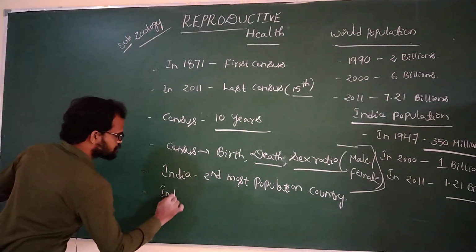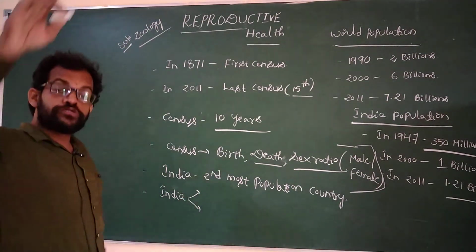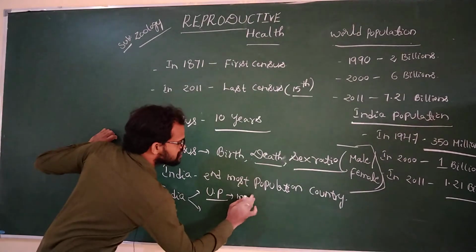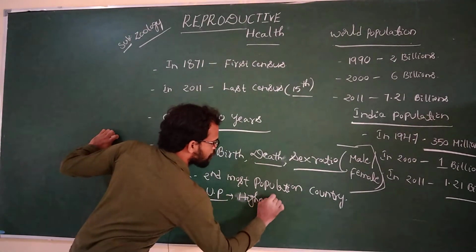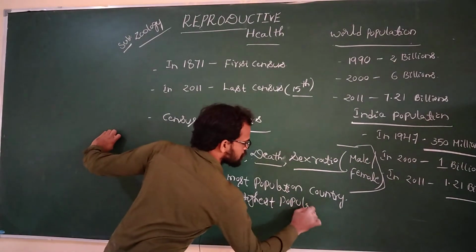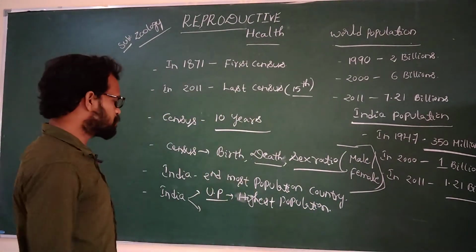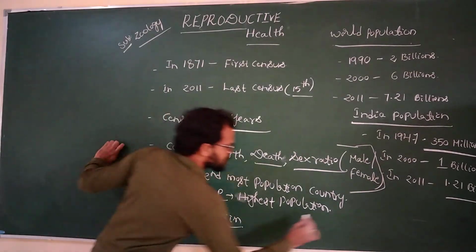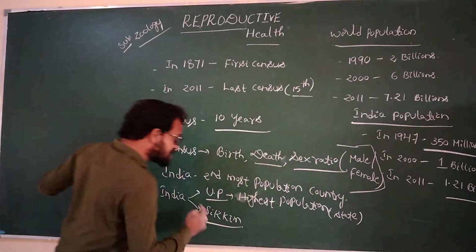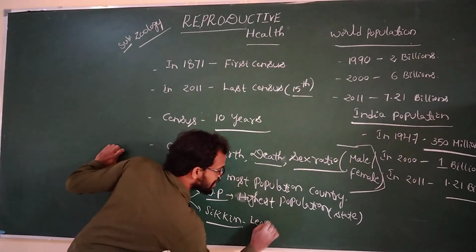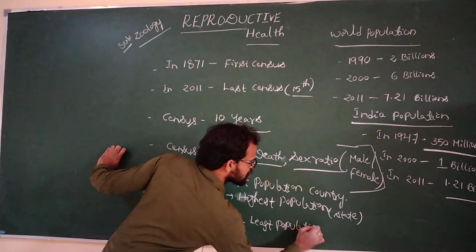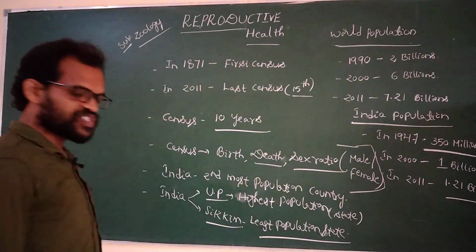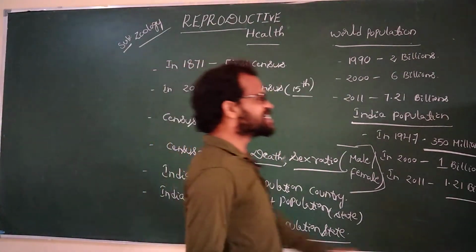In India, the most populated state is Uttar Pradesh, the highest population. The least population state is Sikkim.